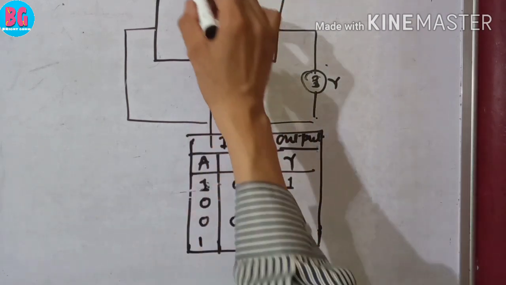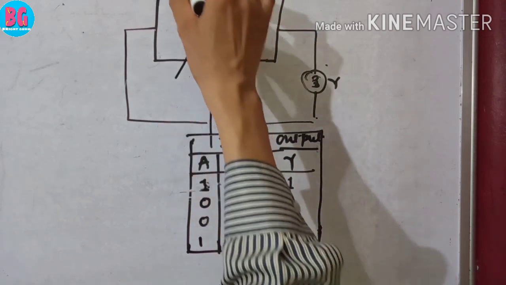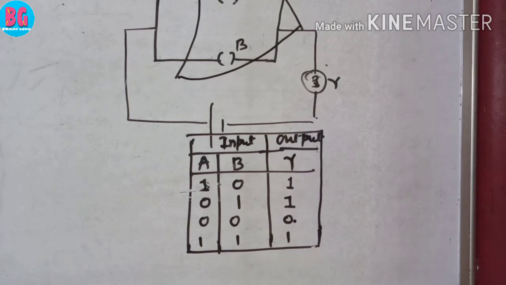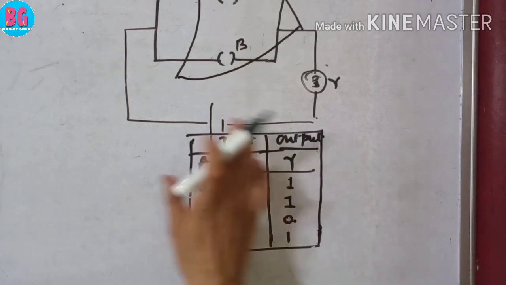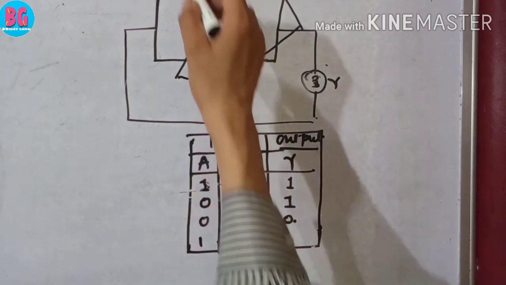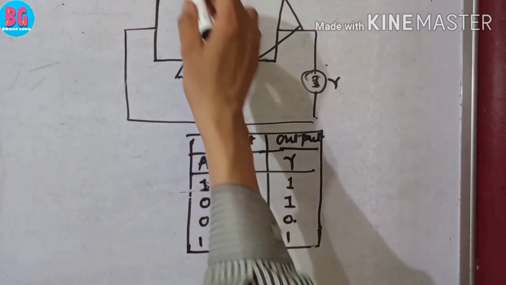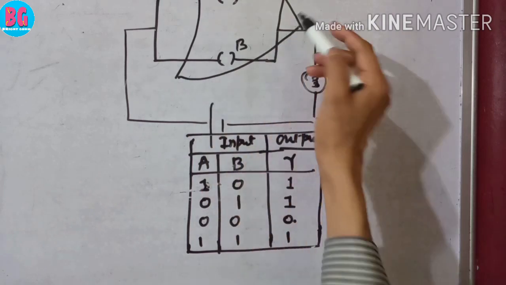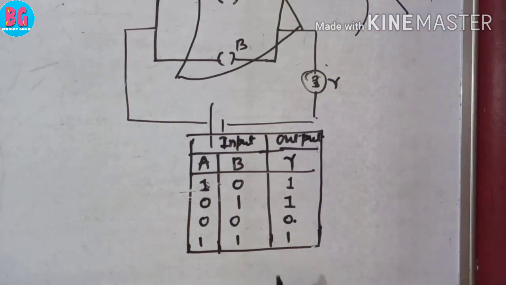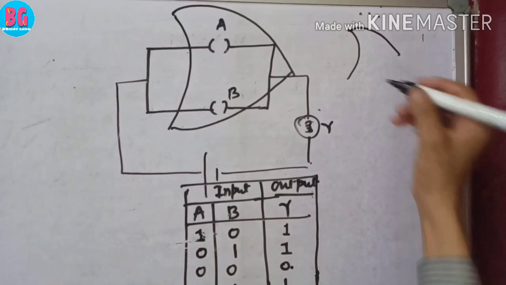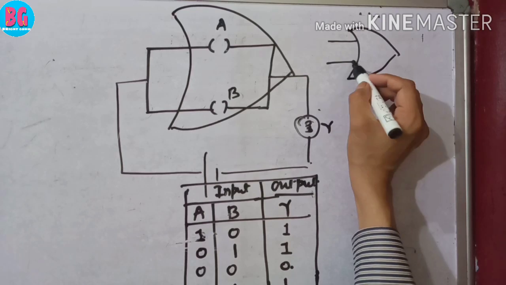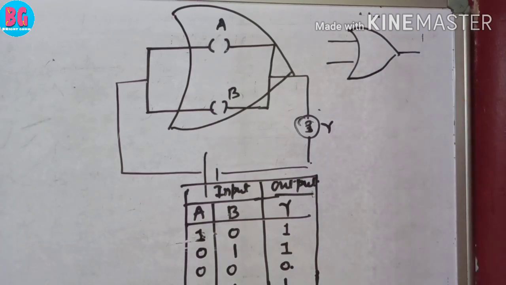So this circuit in computer science is performing an operation, and that operation is OR operation, and this table is known as truth table. And this type of symbol represents OR operation symbol.